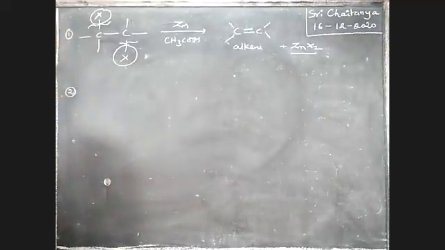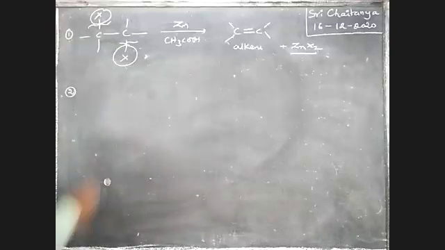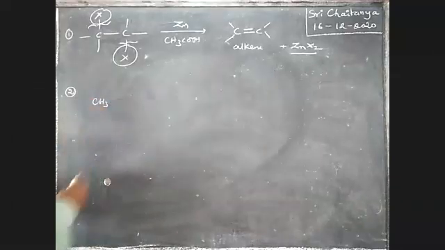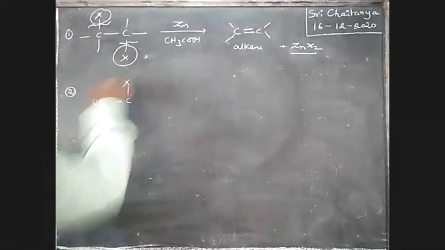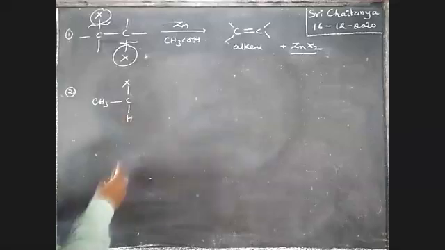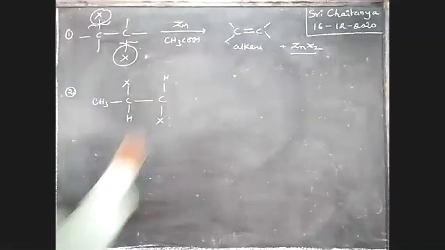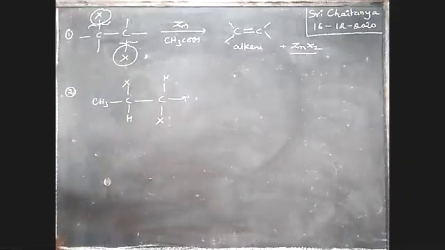Next, second example, a similar reaction. CH3, C, halogen, hydrogen, CH, halogen, hydrogen, boys.